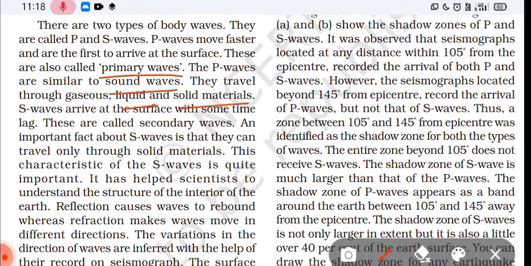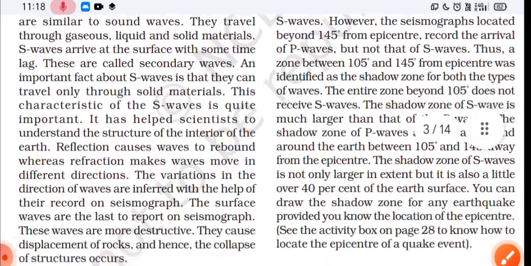And S waves come with some time lag. S waves are slower than primary waves, P waves, and P waves are the fastest ones. Therefore it is written that these waves come at the surface with some time lag. These are called secondary waves. An important fact about S waves is that they can travel only through solid materials. This characteristic of the S waves is quite important. It has helped scientists to understand the structure of the interior of the Earth.